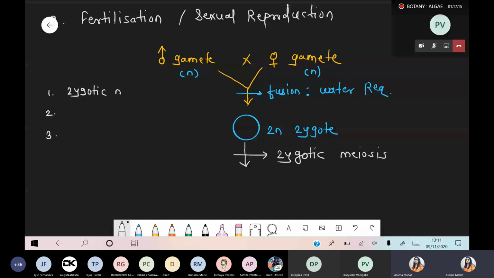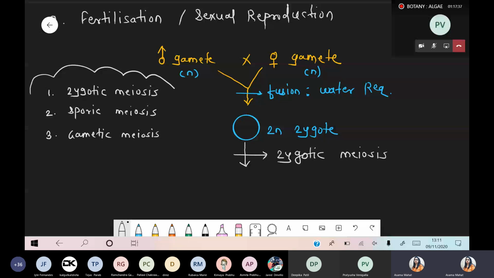Meiosis means what? Reductional division, right? Number second, we discuss sporic meiosis. And the number third, we discuss gametic meiosis. Okay, gametic meiosis. So basically, these are the three types of meiosis.